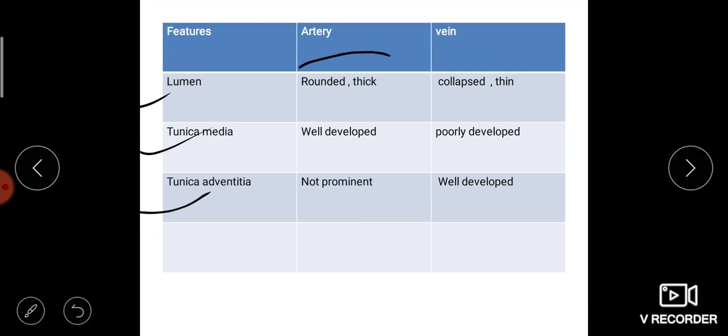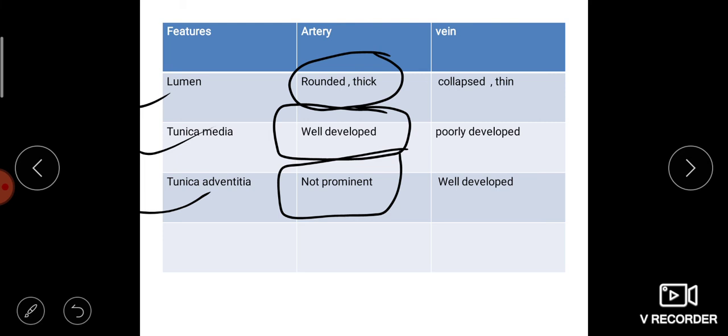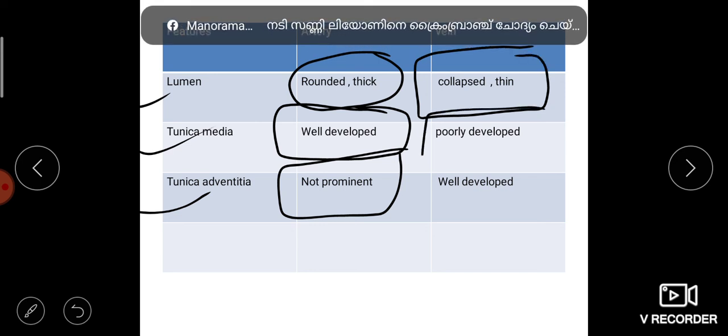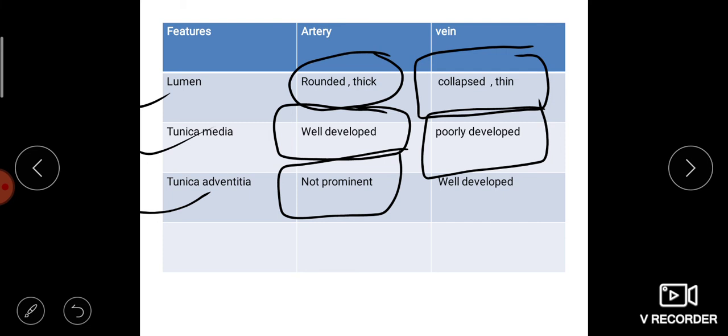In artery, the lumen is rounded and thick. Lumen means the cavity of the artery, or the space where the blood is present, which is larger and rounded and thick. Tunica media of arteries is well developed. Tunica adventitia is not prominent. But in case of a vein, the wall of the vein is collapsed, lumen is thin. Then tunica media is poorly developed. Tunica adventitia is well developed. So this is the main difference between artery and vein.